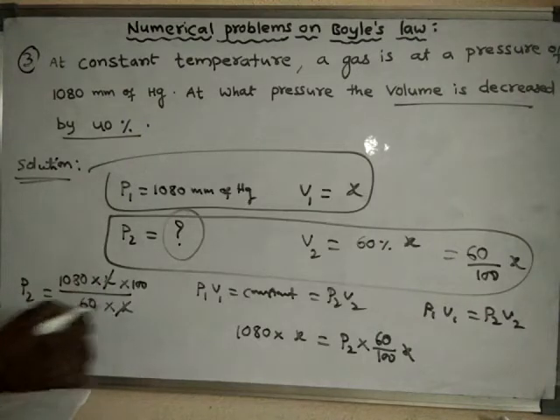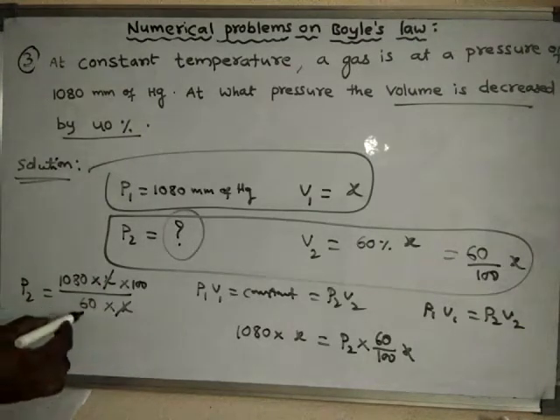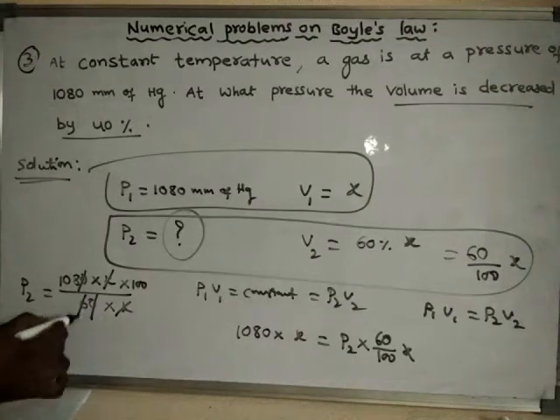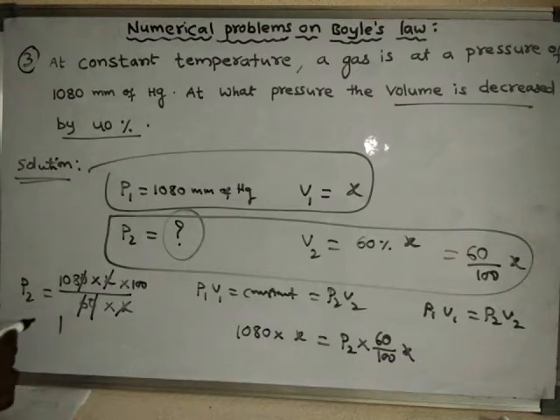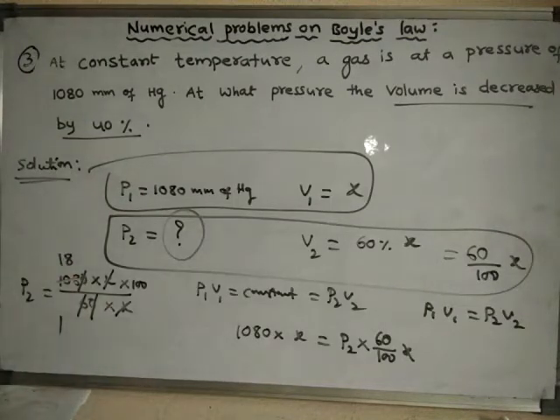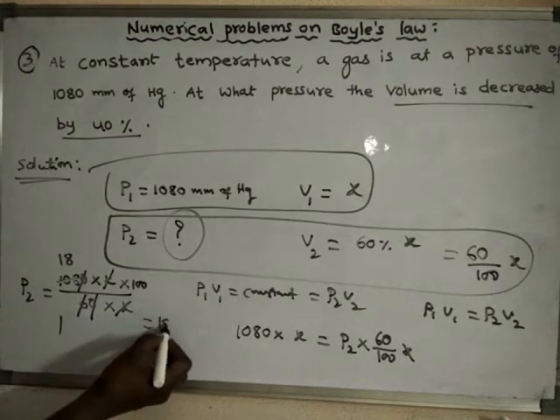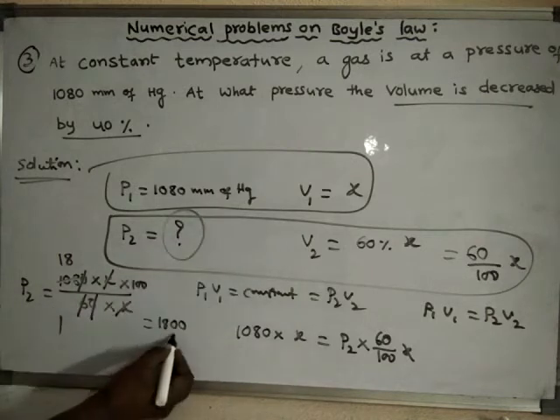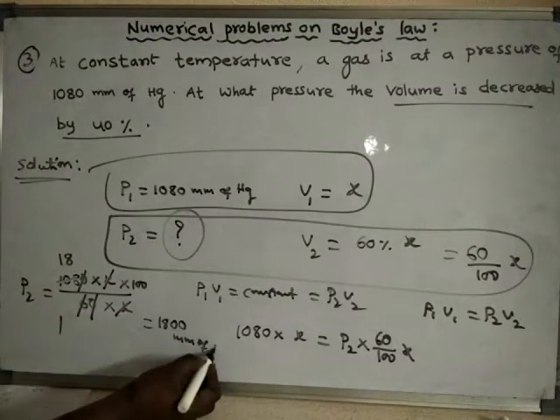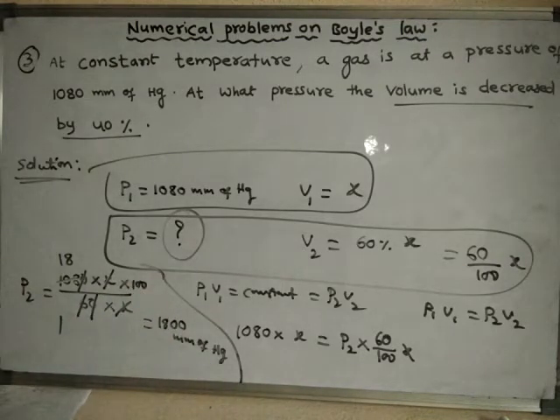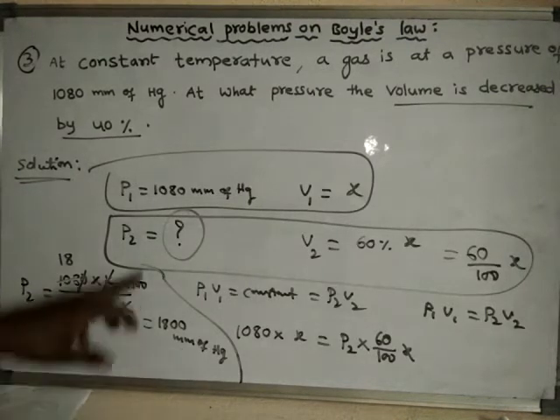This x gets cancelled, the 0 cancels. 6 ones are 6, 6 8s are 48. So it will be around 1800 millimeters of mercury. So this is the pressure.